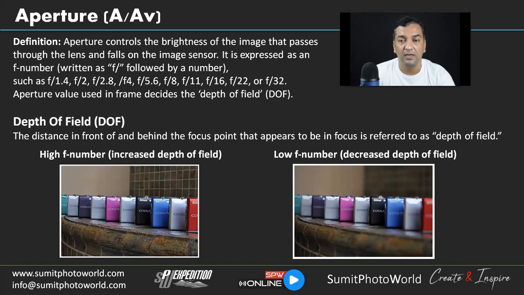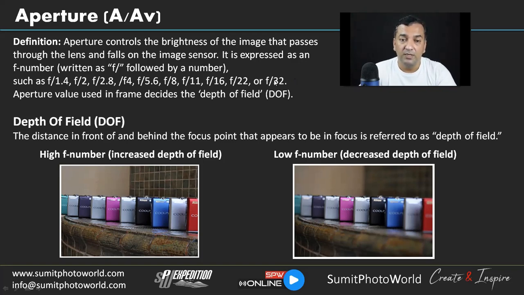It lets all the light come in. You have seen f numbers like f1.2, 1.4, f2, f2.8, and we can go up to f32.